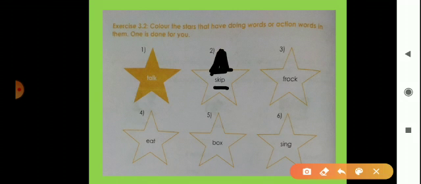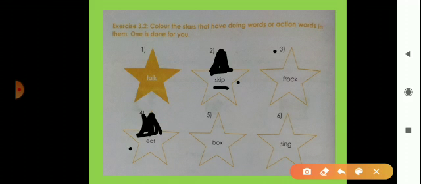Okay. And then third is frog. Frog is not an action word, it's a naming word. So don't dark it. Then eat. E-A-T, eat. We can eat. It is an action word. So dark this star. Okay. I can't do it properly, but you can do it. Okay. So you dark this star of skip, means second number and fourth number.